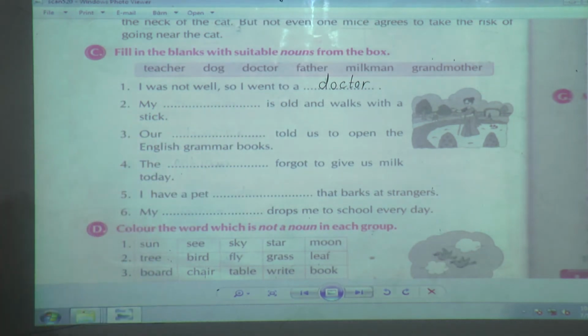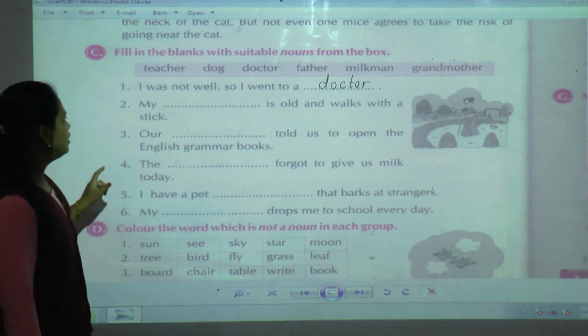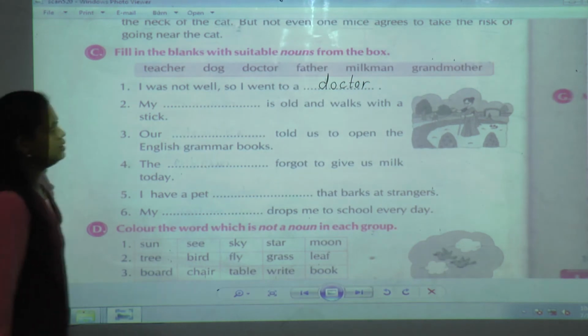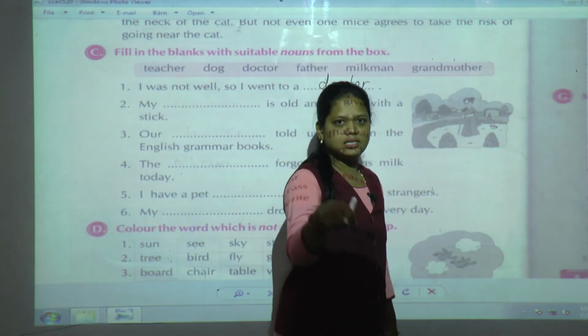Okay. Next one: My dash is old and walks with a stick. See here in the picture, you can see one lady, she holds a stick.